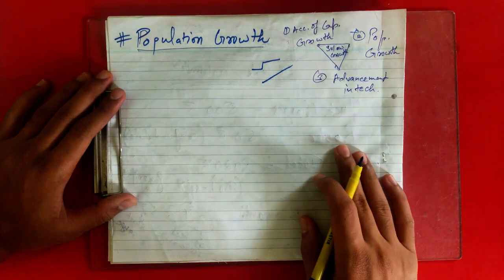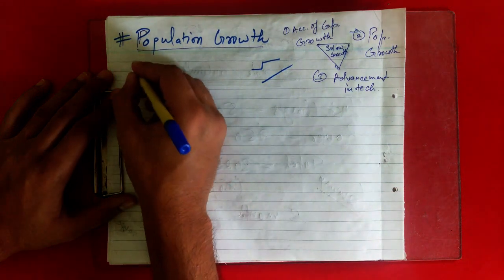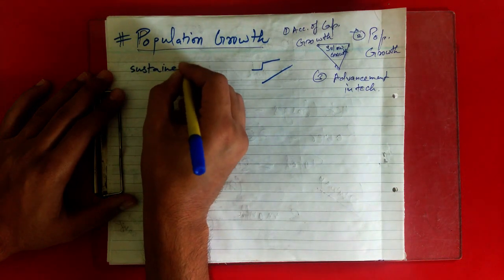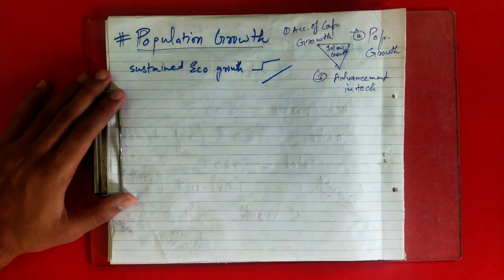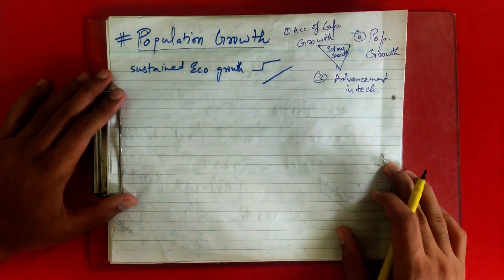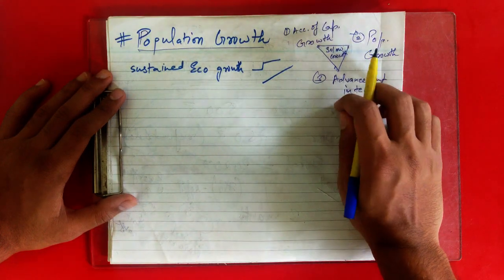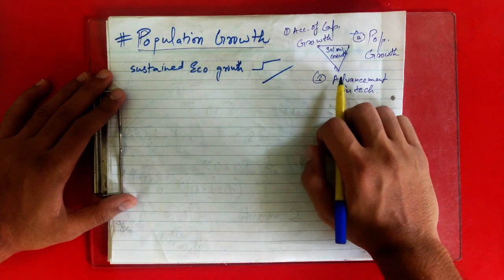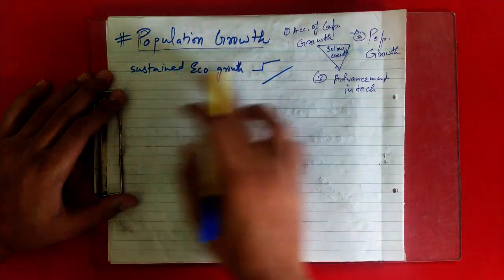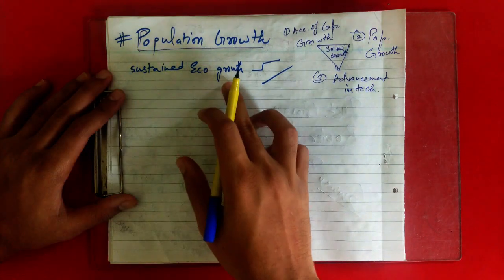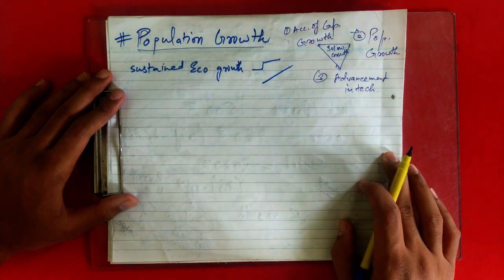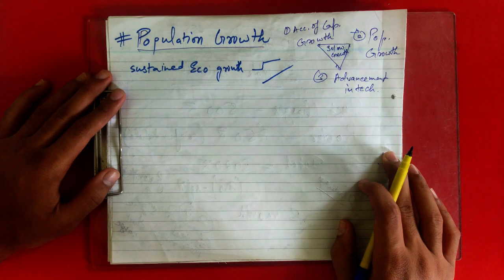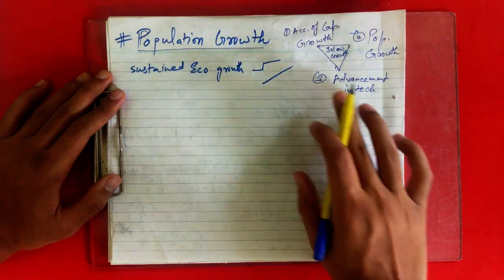So now, to explain sustained economic growth, we have to consider two other factors also. The first one is population growth. We are taking population into consideration, and the second one is advancement in technology. So these two lead to sustained economic growth. We have to introduce these two factors so that we can study sustained economic growth, right? But in this section we are only going to add population growth, and in the next part, whenever we are over with population growth, we will be adding advancement in technology.